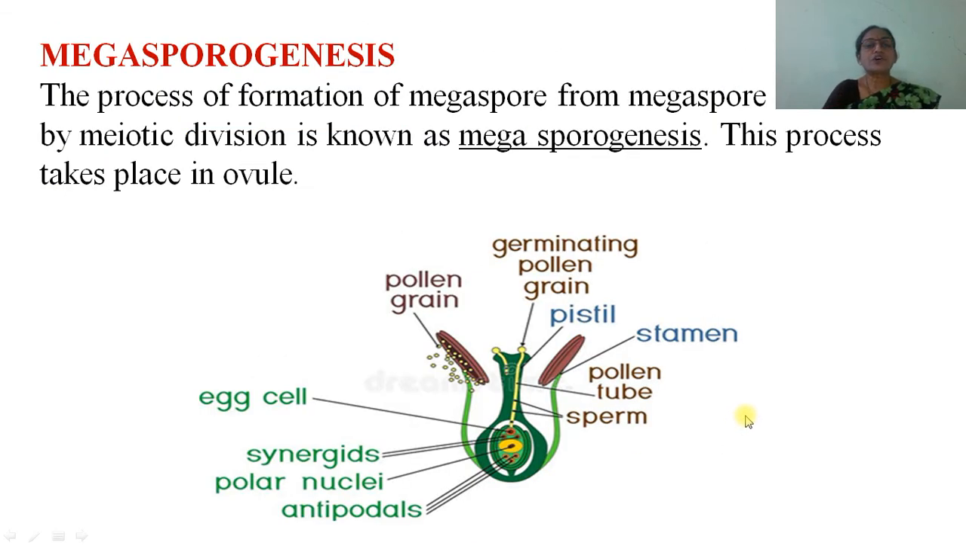Megasporogenesis. The process of formation of megaspore from megaspore mother cell by meiotic division is known as megasporogenesis. This process takes place in the ovule. This is the diagram of a carpel. This is the stigma, then style and ovary. Inside the ovary there is the ovule, and inside the ovule there is the egg cell, then synergids, then polar nuclei and antipodals.